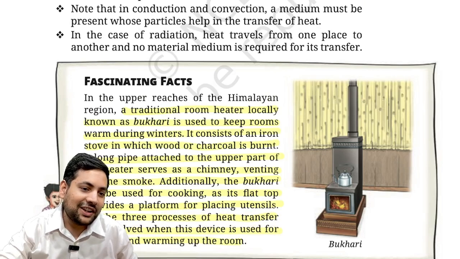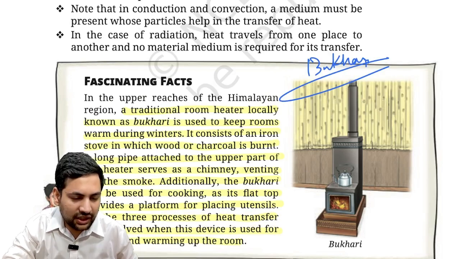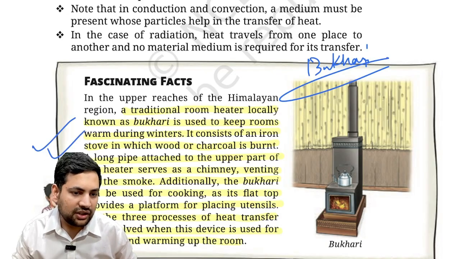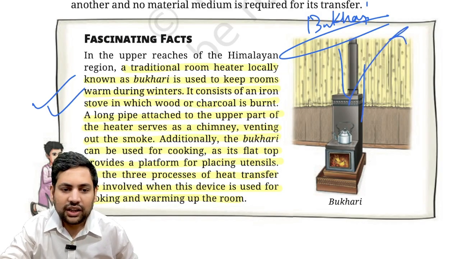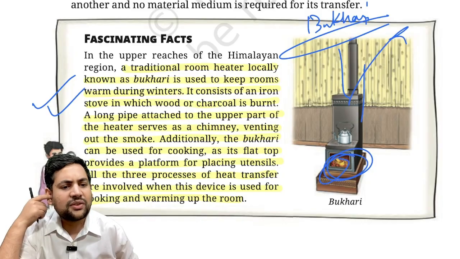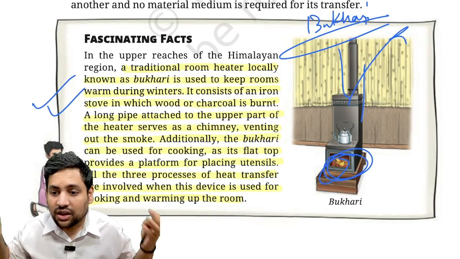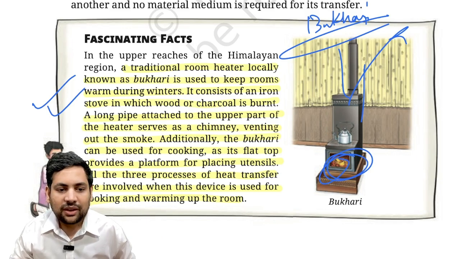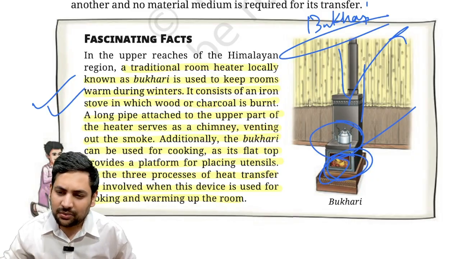Then it talks about something that we know as Bukhari. What is this? This is something that is done in the very upper reaches of the Himalayan region. So what happens? There is a chimney also. Now the chimney will vent out all the gases and everything, and this is a firewood that will have coal and everything, and that is closed in nature, so that all these gases that are getting released will not choke you inside the house, and everything goes away. All these gases go away, and what you get is heat. Now sometimes they keep it flat like this, so this can be used for cooking or heating something also.